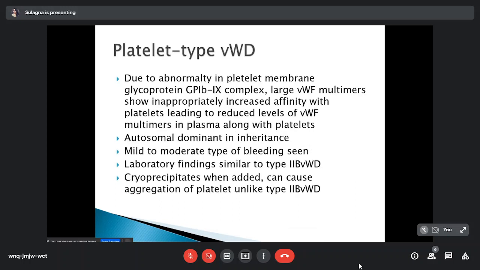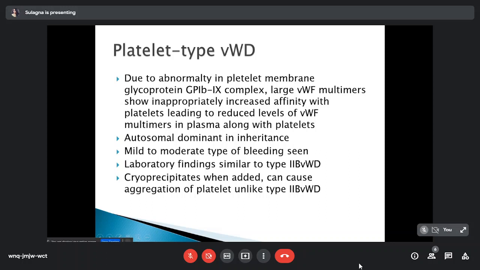Next, a similar kind of presentation can also occur with platelet-type von Willebrand disease. In this type, the large von Willebrand factor multimers show inappropriately increased affinity towards platelets, leading to reduced levels of von Willebrand factor multimers, von Willebrand factor and platelets in the plasma.